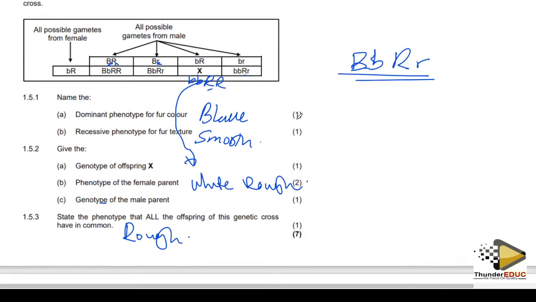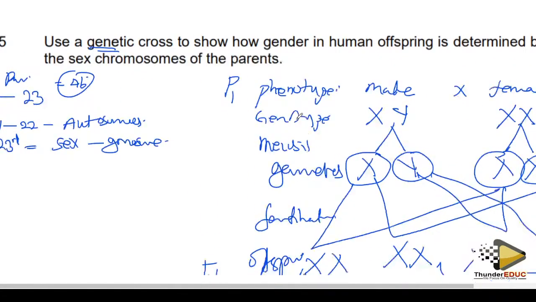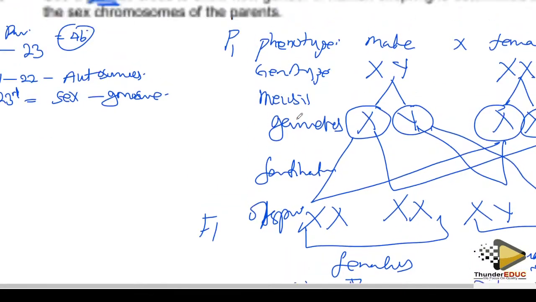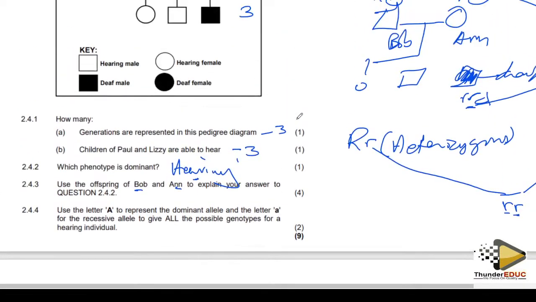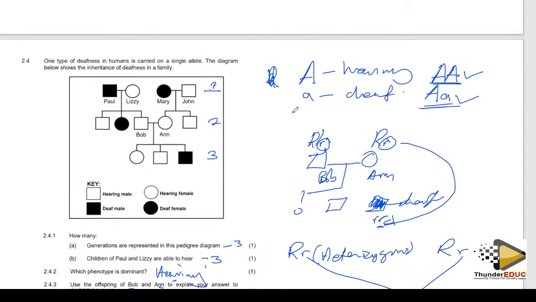That is the dihybrid cross. So we have seen questions of dihybrid cross, questions of sex determination, and questions of pedigree, when it is autosomal.